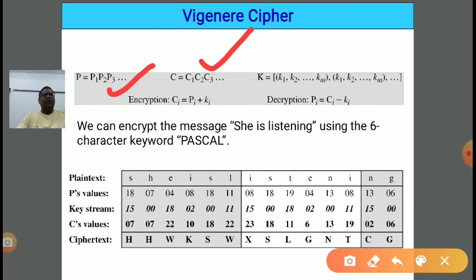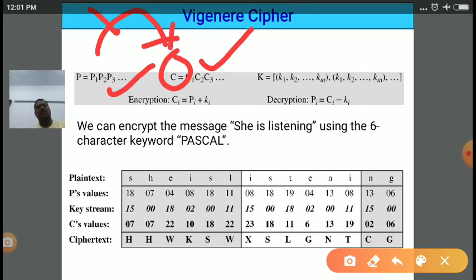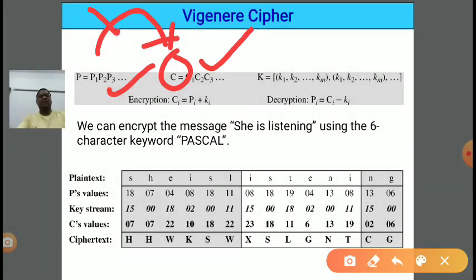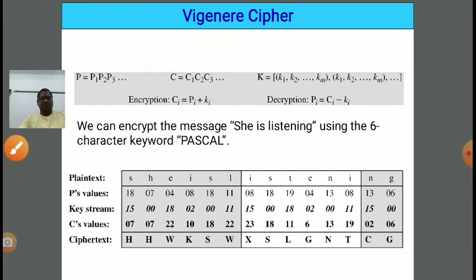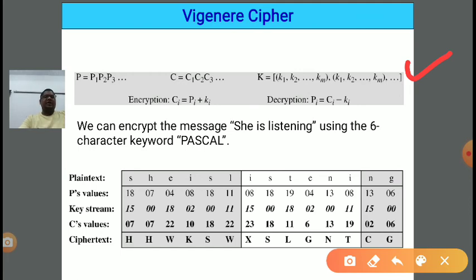And how to get C from P? In between we have to apply a key, right? So we have a collection of keys, in a bunch of size M. Suppose we take three alphabets in the plain text, P1, P2, P3, and similarly there will be three alphabets in the ciphertext.